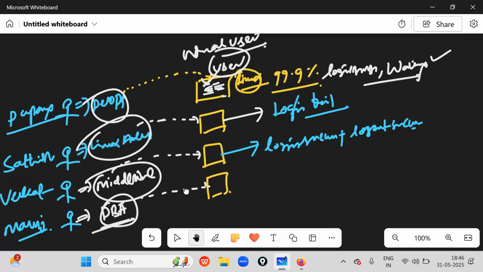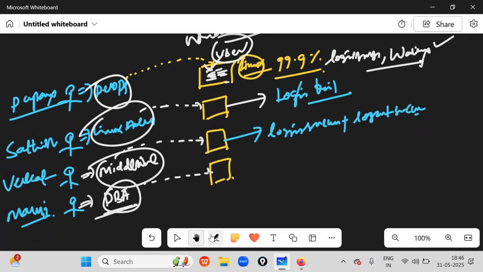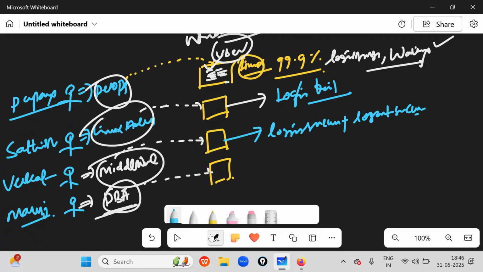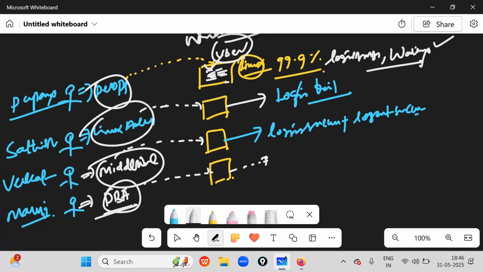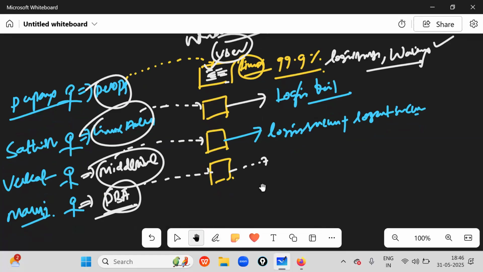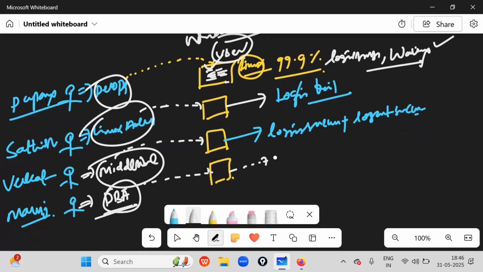But see, this is Manoj, the DBA. Manoj is trying to connect with the DB server, but the server is unable to connect this guy. That means there was some problem with this. Issue with the login.